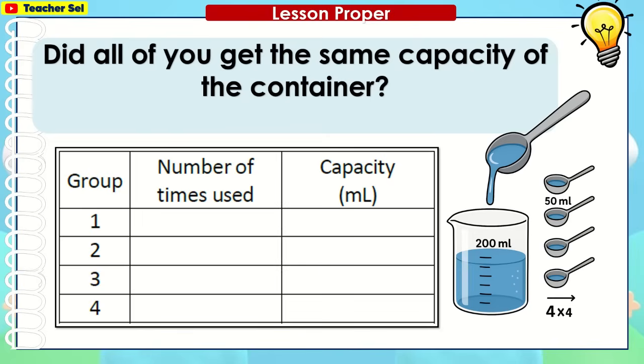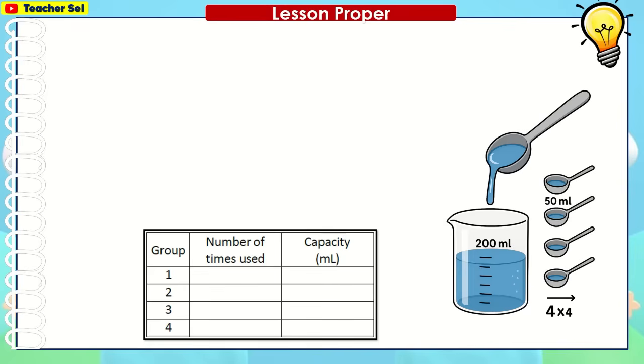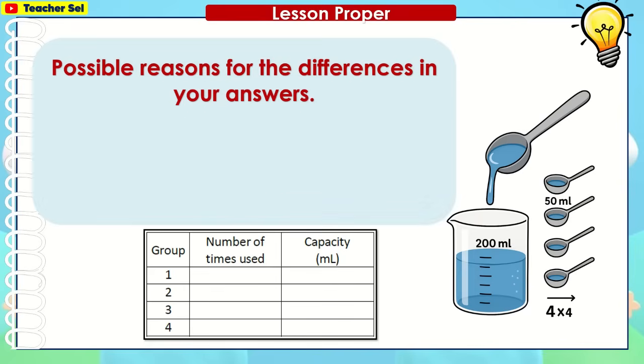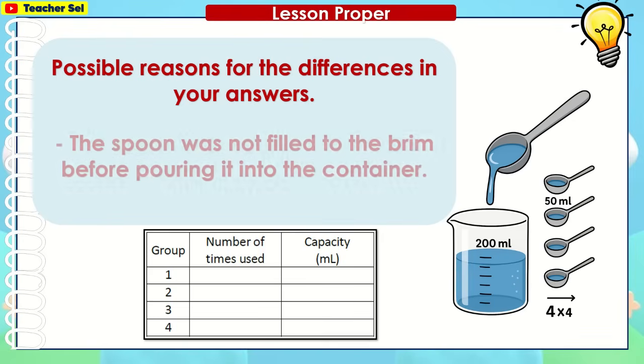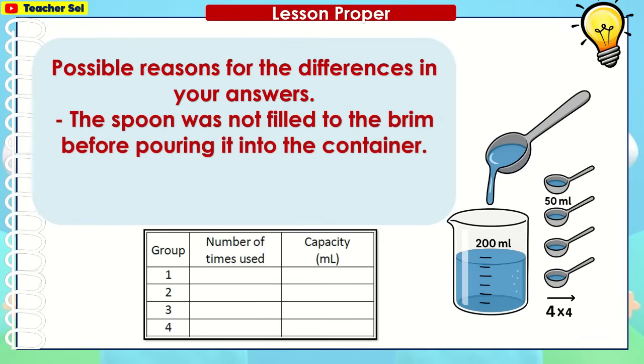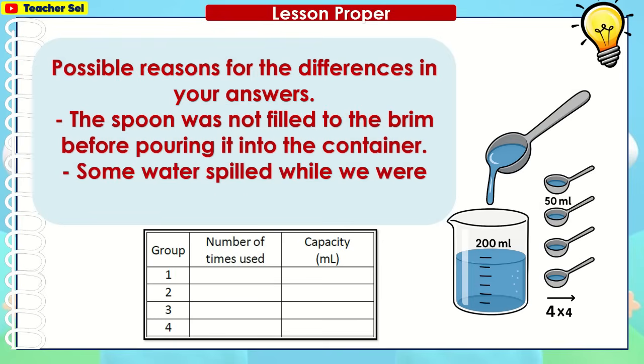Did all of you get the same capacity of the container? Yes, we did. Possible reasons for the differences in your answers: the spoon was not filled to the brim before pouring it into the container. Some water spilled while we were pouring it into the container.